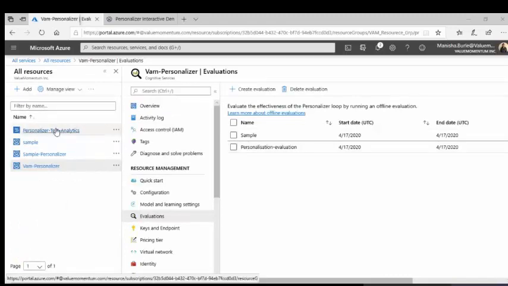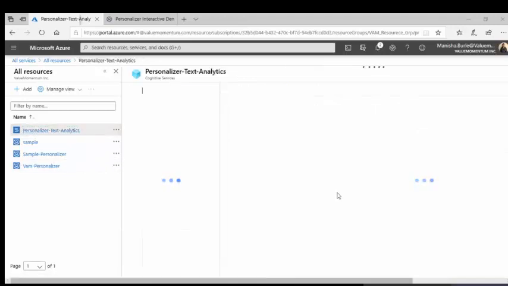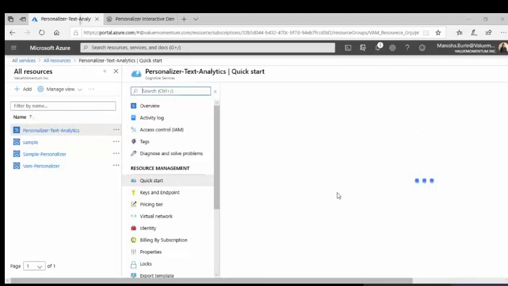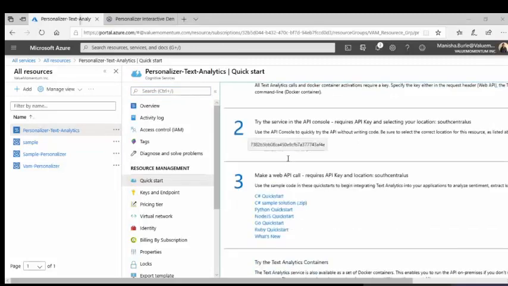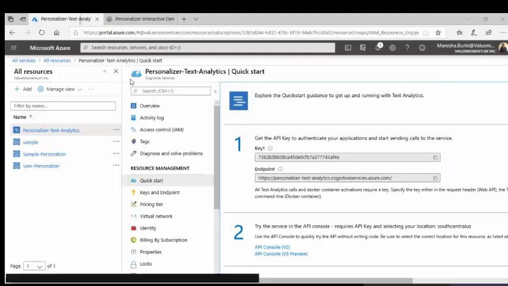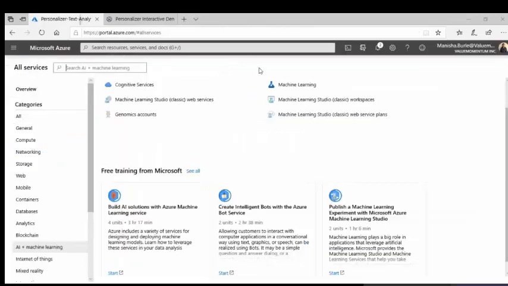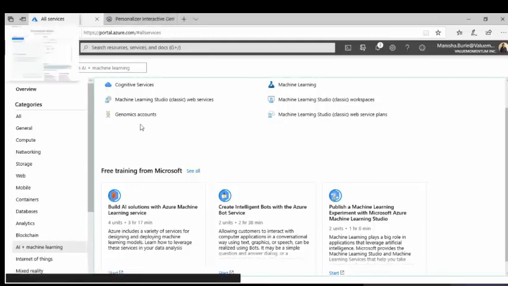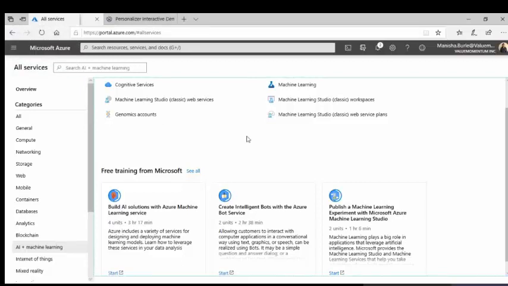Apart from this, we have to create a personalized text analytics. You can search text analytics in the search bar and you'll find one. You can create it. And these are the two things, key and endpoint. Copy this and we have to use it in the code. So let me open Visual Studio. I'll show you the code where you have to give these keys and endpoints until it loads.